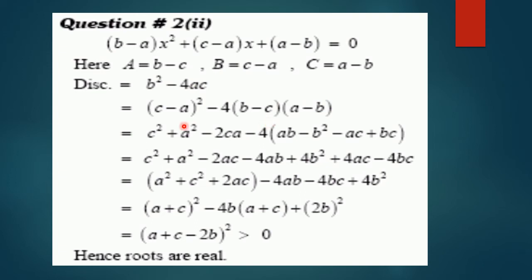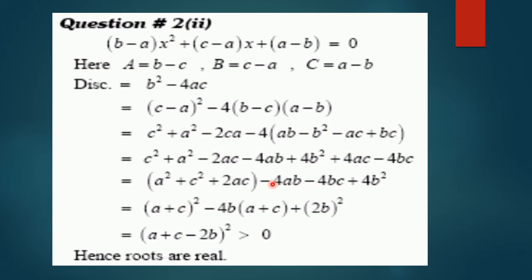What we have done? Opened the formula c minus a whole square and multiplying these two terms, we are getting these terms, and then more simplification. After multiplication with 4, the expression will become like this. Now opening the bracket, and after simplification the situation is a square plus c square plus 2ac plus 4ac minus 2ac will become plus 2ac, and these three terms will become a plus c whole square.